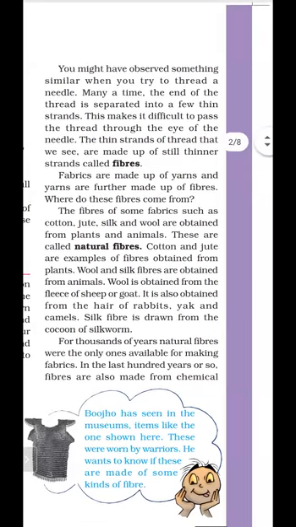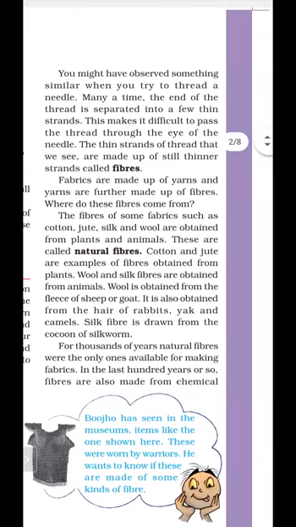And what do you mean by synthetic fiber? The fibers made from chemicals are called synthetic fibers. And what do you mean by natural fiber? The fibers which are obtained from plants and animals are called natural fibers.